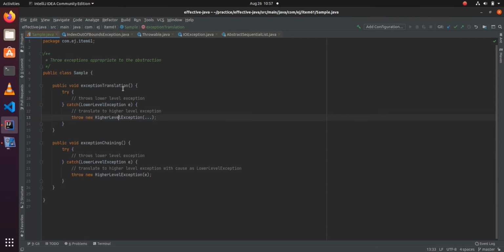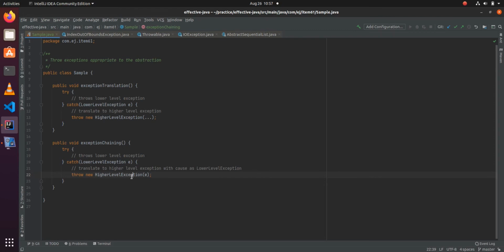Another way is exception chaining. This is an extension to exception translation. We convert the lower level into a higher level exception, and along with that, in the higher level exception, we pass on the lower level exception as a parameter. Basically, in the constructor of the higher level exception, we pass on the lower level exception. These exceptions which have the lower level exception as a parameter in the constructor are called chaining-aware superclass constructors.